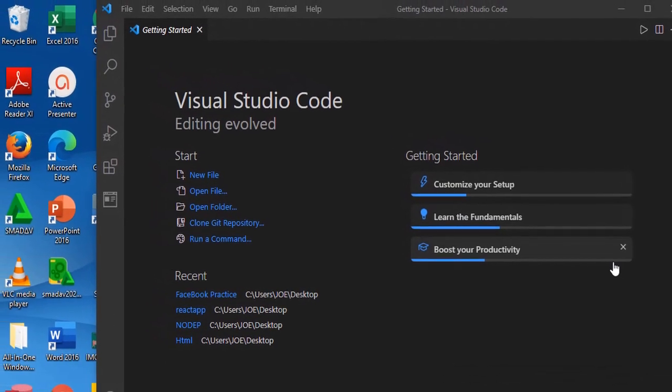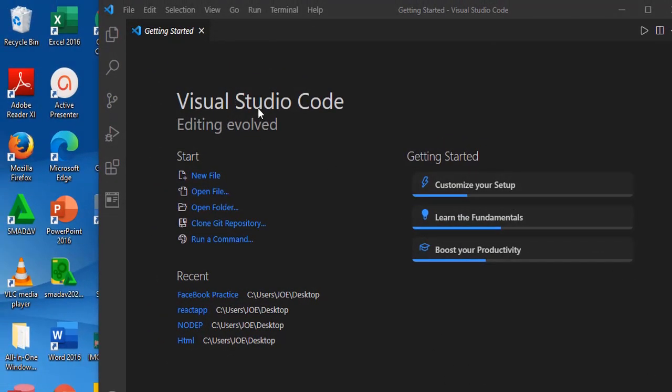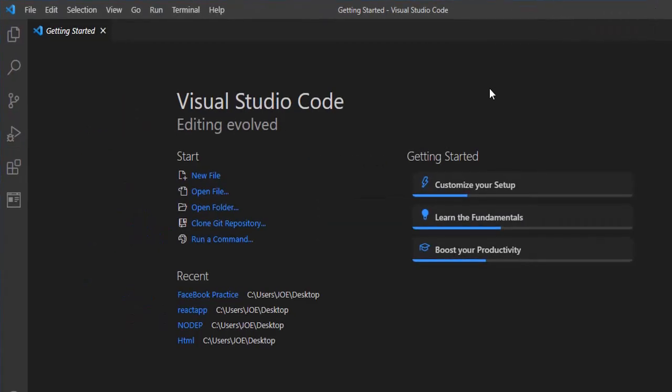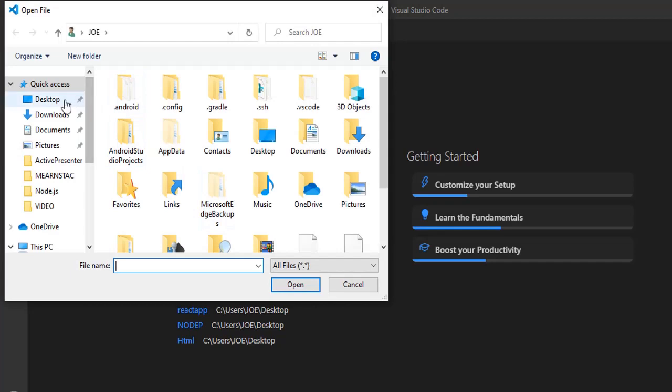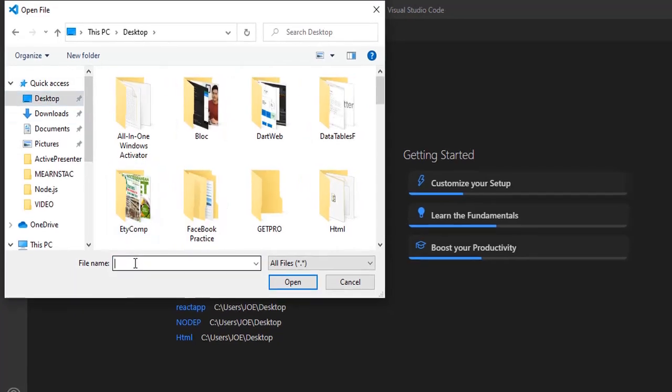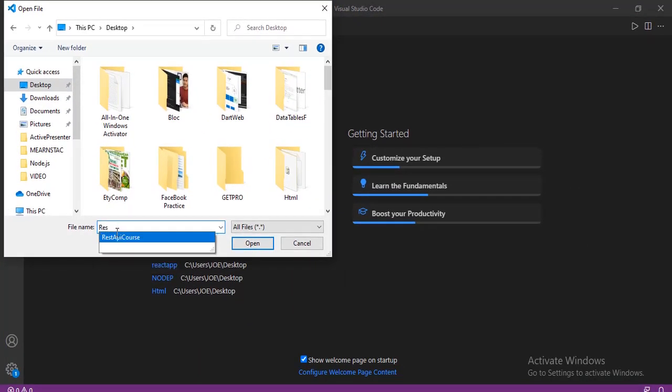So now I open my VS Code. Immediately you open your VS Code, the first thing you will see is this screen. Now we're going to open that folder that we created on our desktop. So I'm going to go to open file, and then type the name of the folder, REST API course. Okay, so I'm going to click open.